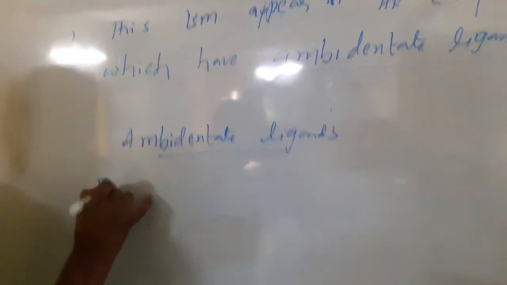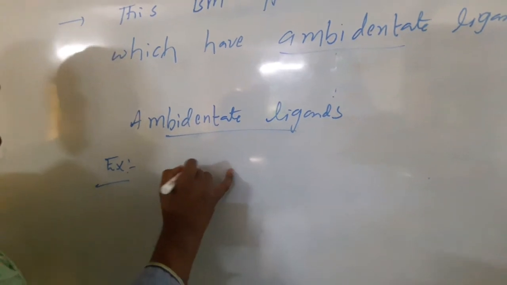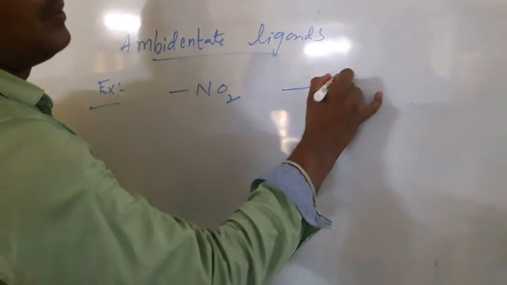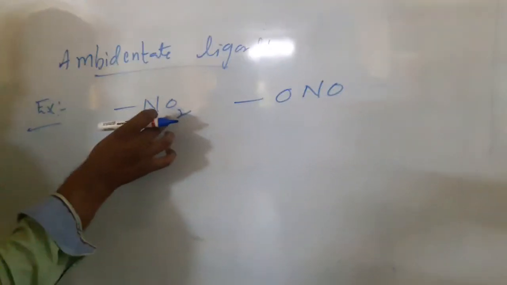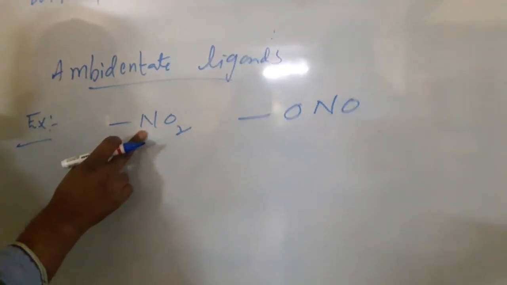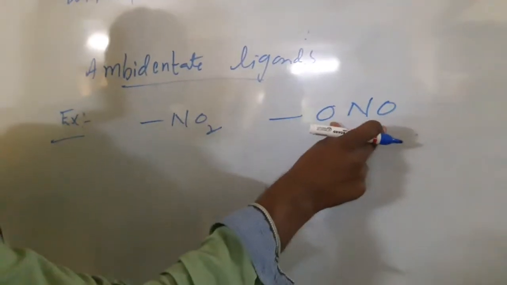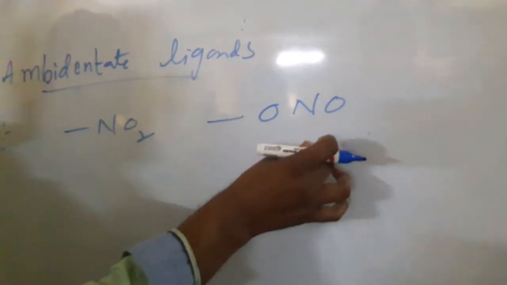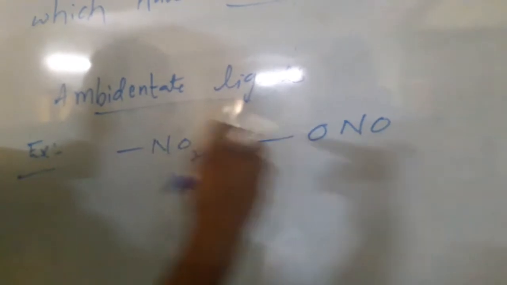Example, you see nitro and ONO. In nitro, nitrogen donates the electron pair to the central metal. That means nitrogen is connected with the metal, but in ONO oxygen is connected with the metal. Both have the same formula, but when they combine with the metal they donate through different atoms.